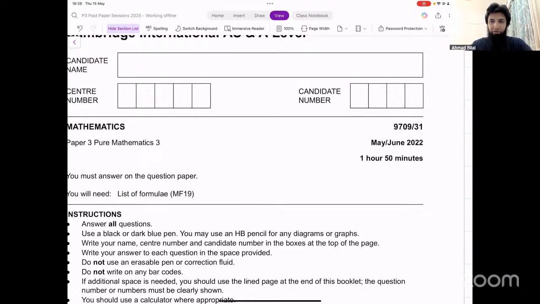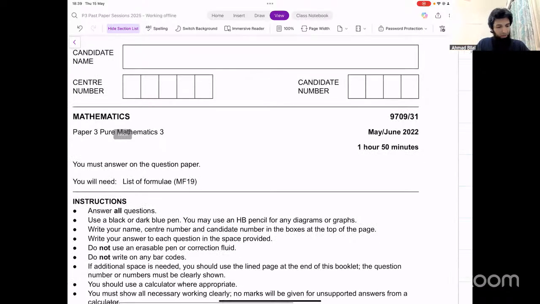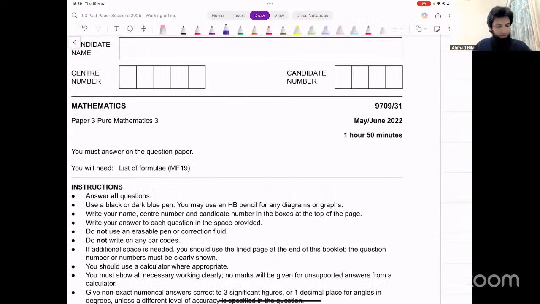Yes, in the recent papers, complex numbers questions are indeed quite complicated. So for complex numbers, you do need to make sure that in the recent papers, you do all the complex numbers questions in them. They are quite difficult in the recent papers. Okay, so June 22, paper 3, variant 1. Let's have a look at some questions from this. Question number 1, you guys are okay with that.